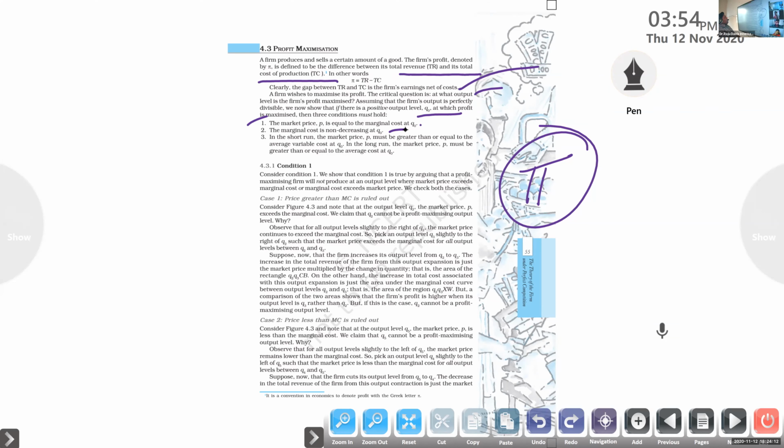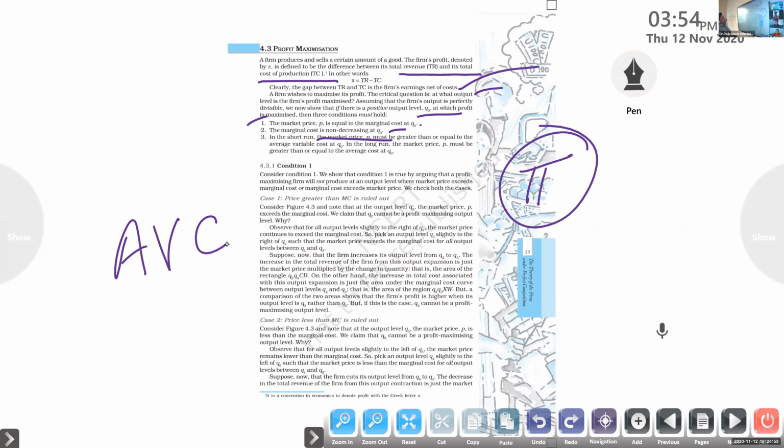In the short run, the market price P must be greater than or equal to the average variable cost. So understand the situation: in short run production, imagine the market price for the commodity produced is P. It must be greater than or equal to the average variable cost at Q0, AVC at Q0.